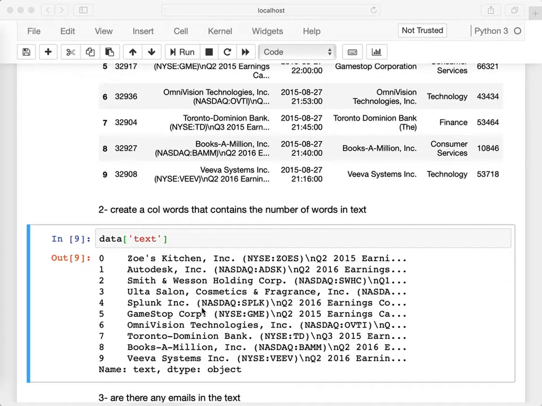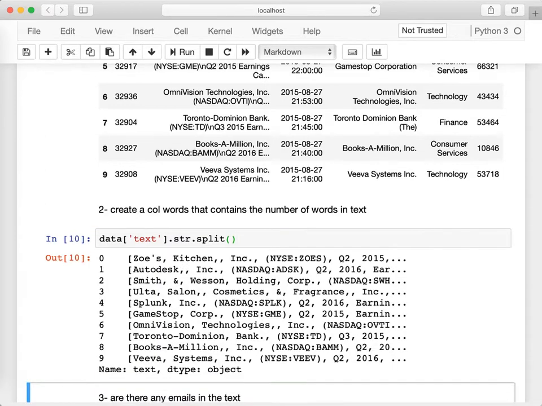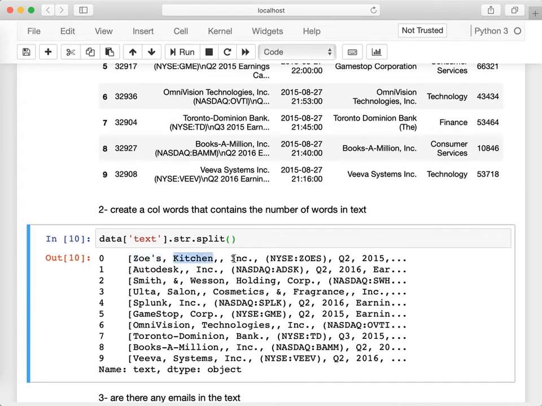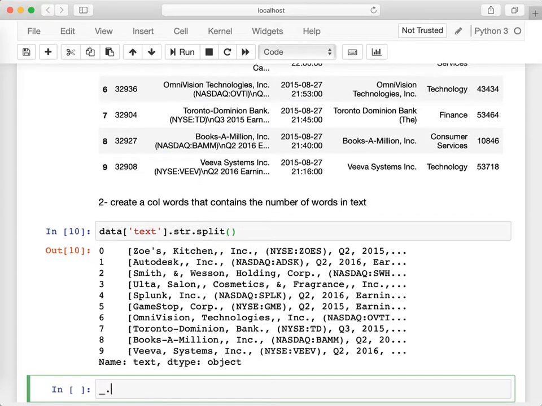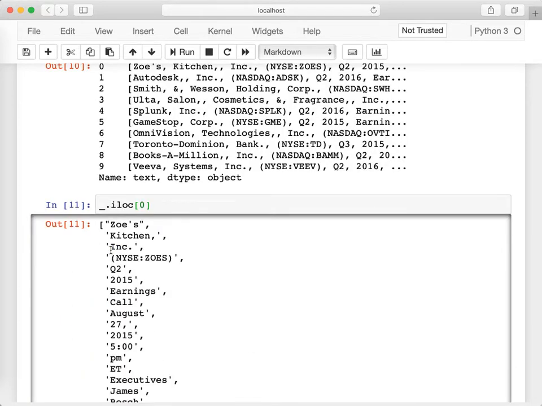An easy way to get to that is to basically split the string, because split by default is going to split around white spaces. So I'm going to do str.split, and now I will have, instead of a string in each one of the series values, a list of strings. You can see that we have Zoe's, kitchens, comma, ink, so on and so forth. Indeed, if you take a look at the very first one, I'm just going to peek at 0. You can see it's a list of string values.